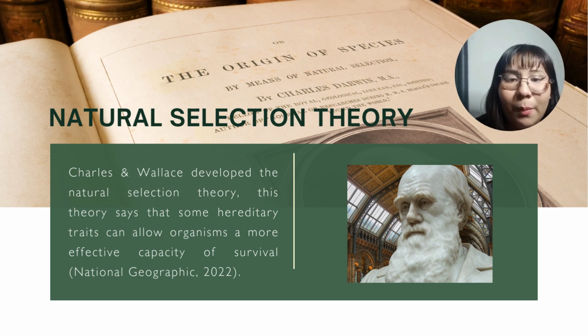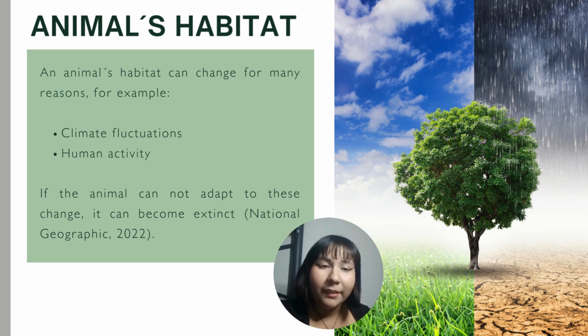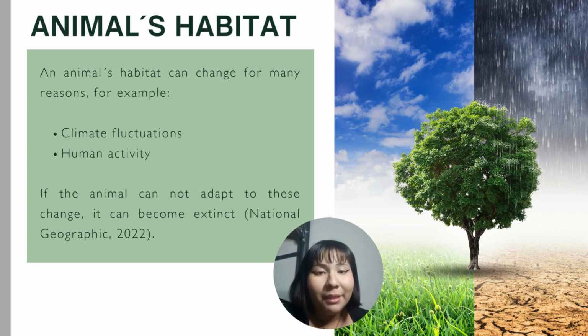However, an animal's habitat can change for many reasons, like climate fluctuations or human activities. This change can make survival more difficult, and if the animal cannot adapt to the new conditions, it might face extinction. Like I said before, an animal's habitat can change for many reasons. There are a lot of reasons which can impact its ability to survive. For example, the temperature change or human activity. For example, in human activity, we have urbanization, deforestation, pollution, and agricultural practice that can destroy or alter their natural habitat.